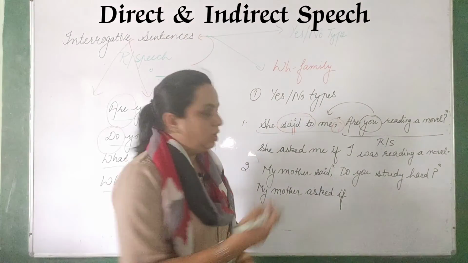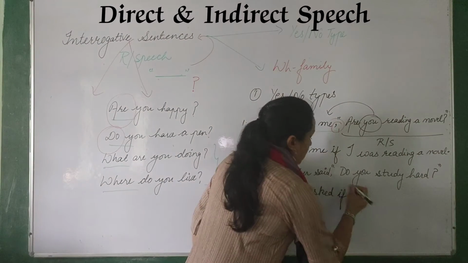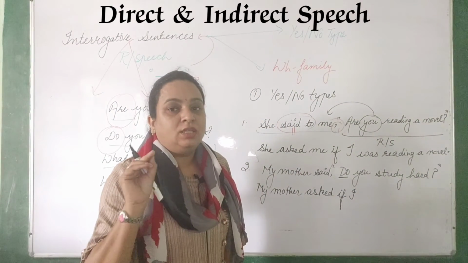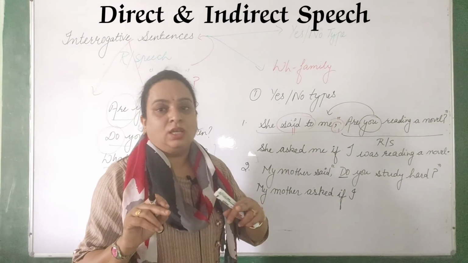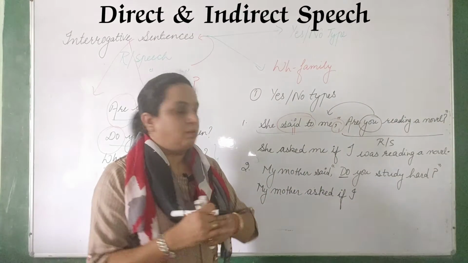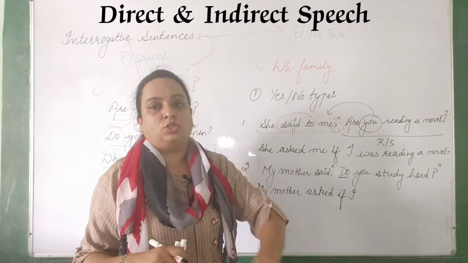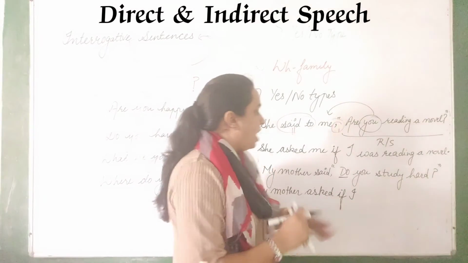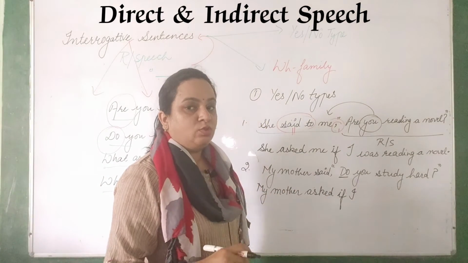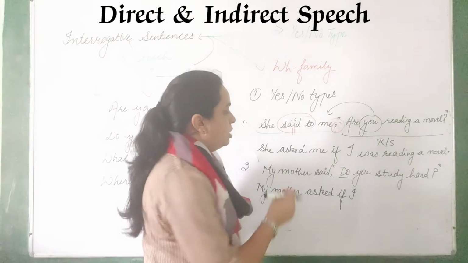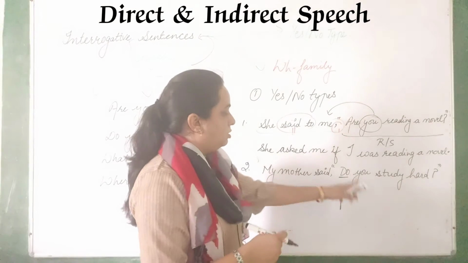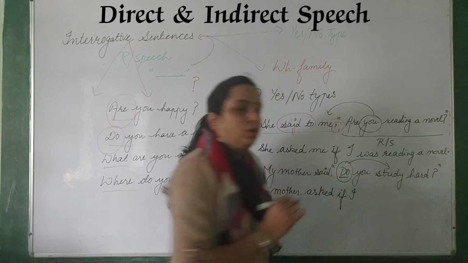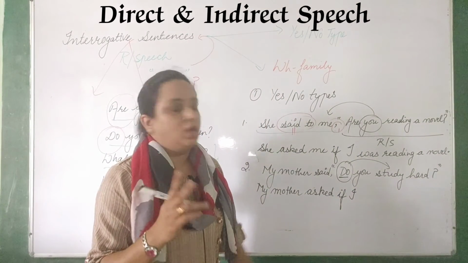Now I will do what? I. Now this do changes into what? Do not think to change do with did. Do changes into verb second form, meaning this is present and that changes into past. Okay, so my mother asked if I, because the helping verb here is do. So this do you have to change into the second verb, okay.